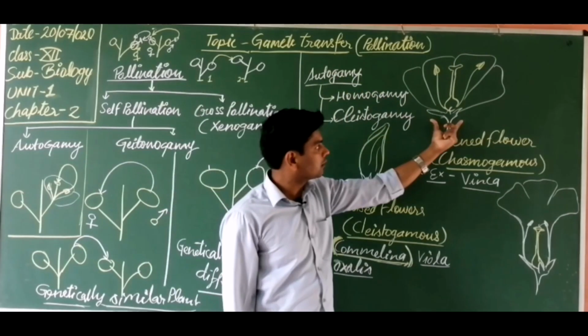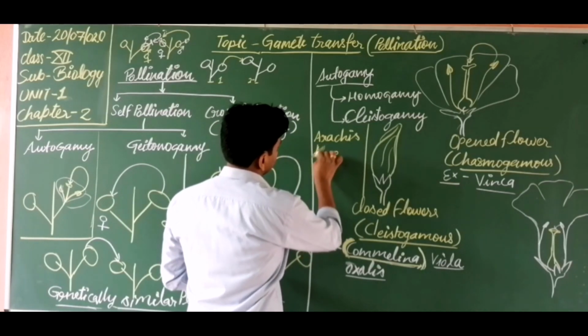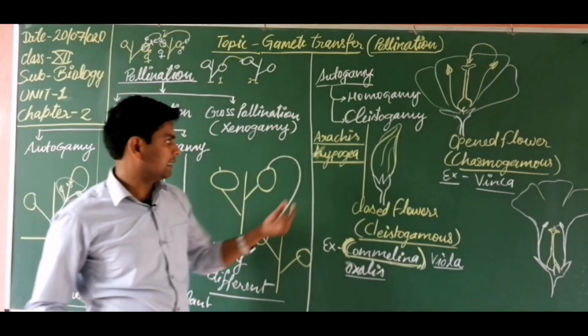This is a bisexual flower, so there is transfer of pollen grain from anther to stigma of the pistil. But cleistogamy mainly occurs, and is the only way for pollination, in flowers which bloom under the soil. Another example is Arachis hypogea.